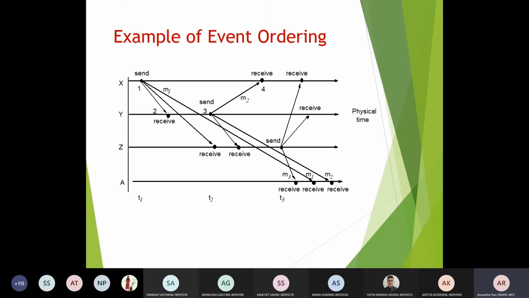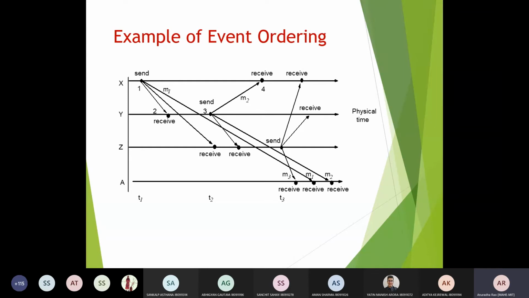at T1, only X is sending the message. At T2, Y is sending the message, and at T3, Z is sending the message. So accordingly, when it is received by various processes, those messages have to be ordered. Otherwise, you will get one message earlier because of the network delay, or maybe because of the capability of the receiver, or maybe the blocking nature, that is send block or receive block.